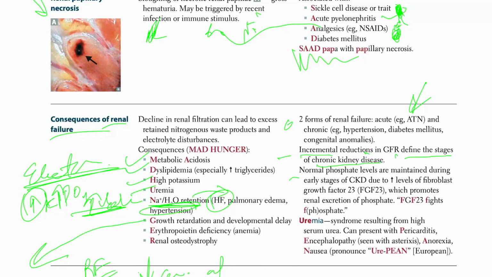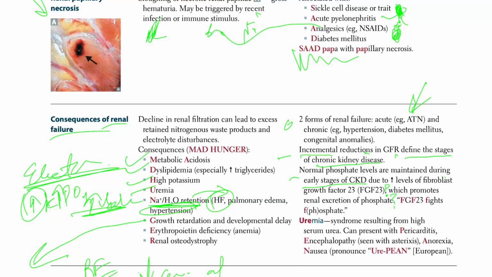Normal phosphate levels are maintained during early stages of CKD due to increase in fibroblast growth factor 23, which promotes the renal excretion of phosphate. How does it do it? I will tell you.